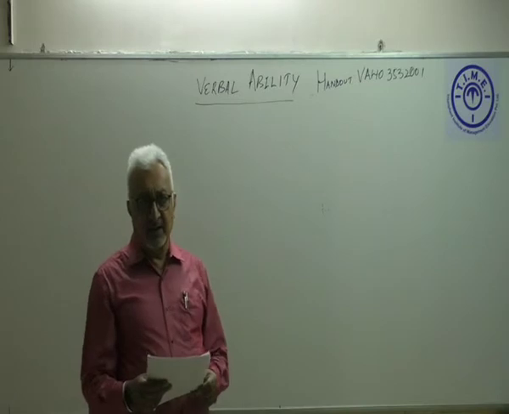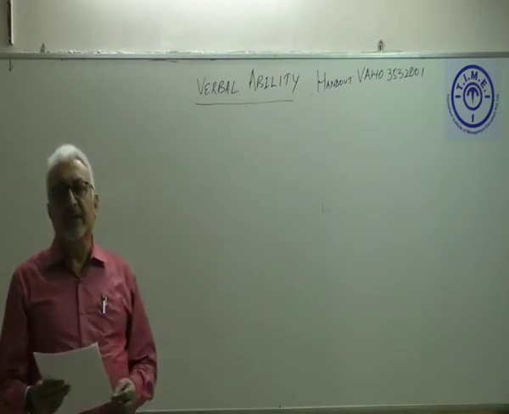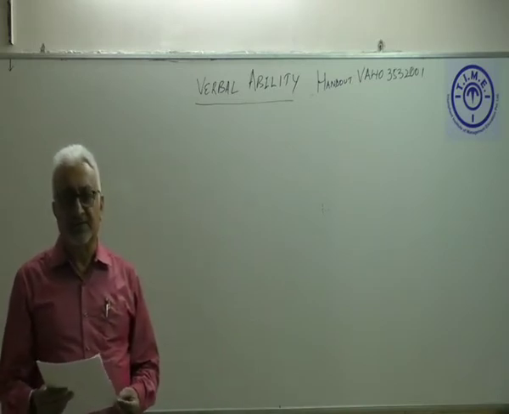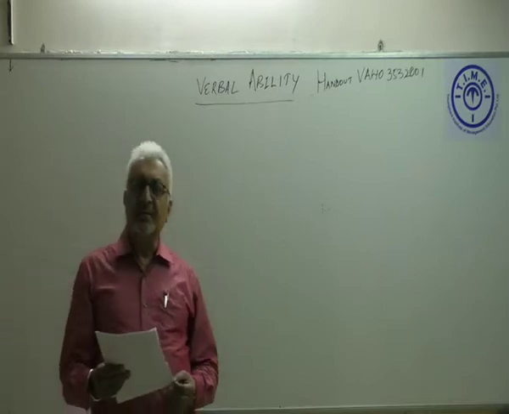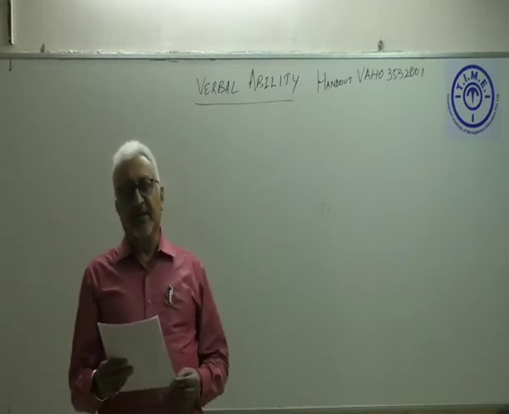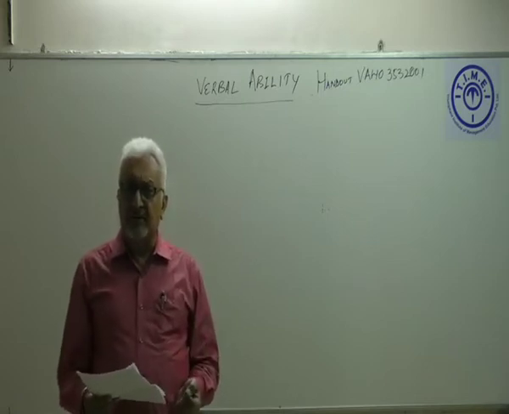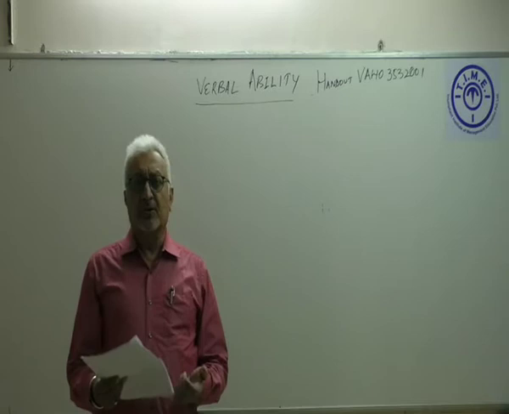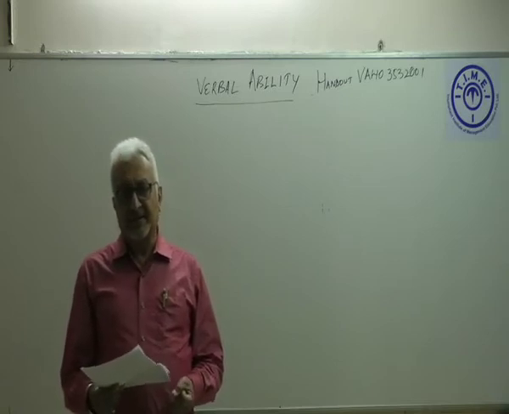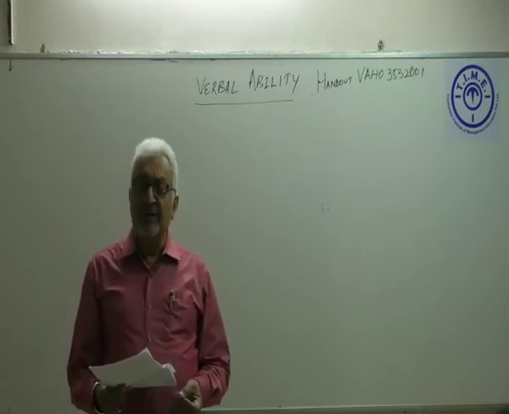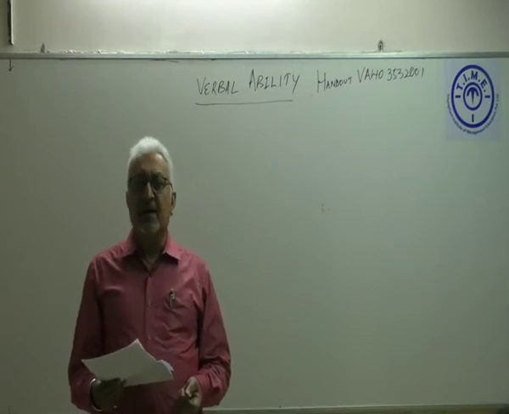So, we begin with the handout, and the first word that we come across is abstract. Now, what do we understand by the word abstract? Abstract can mean something that does not have a physical shape. For example, our thoughts are said to be abstract. In grammar, we have something known as an abstract noun.